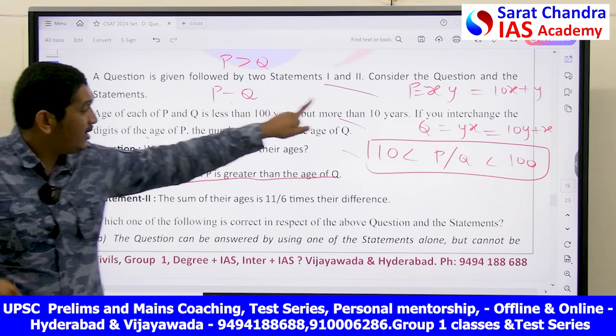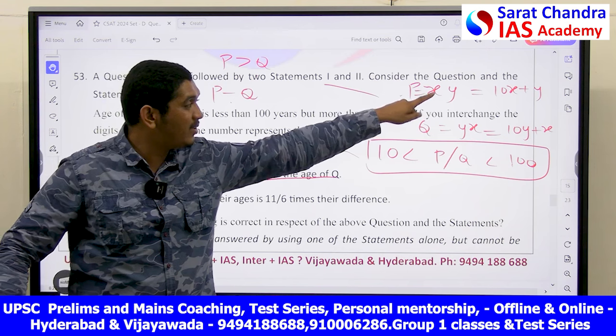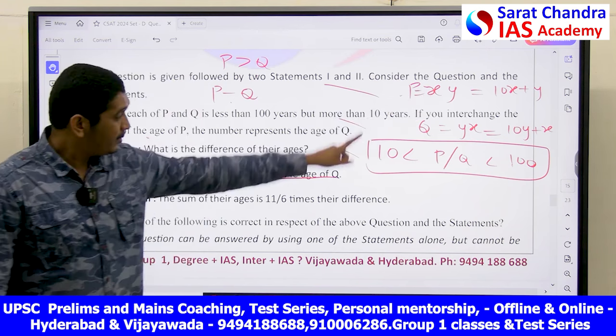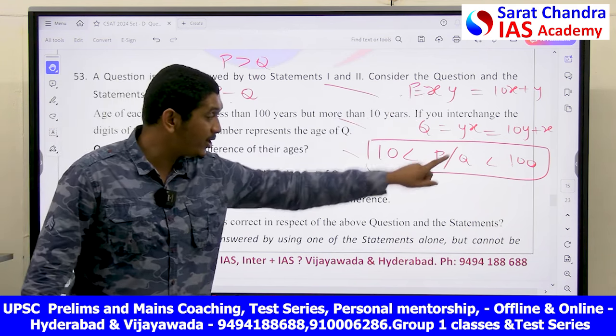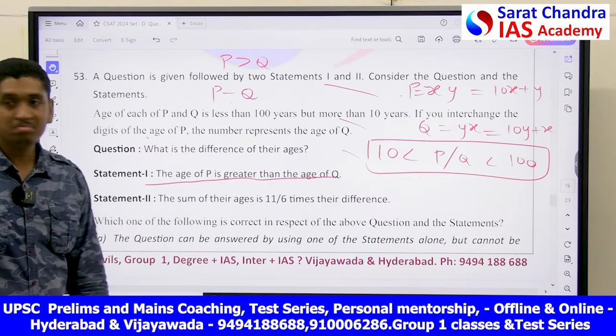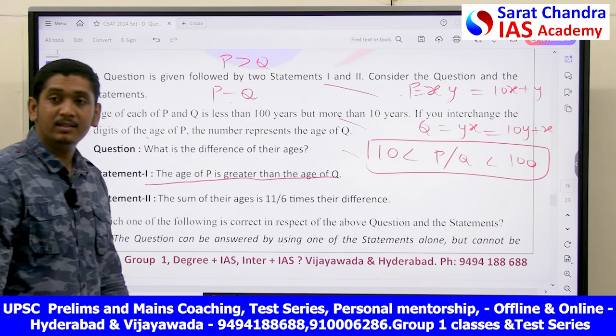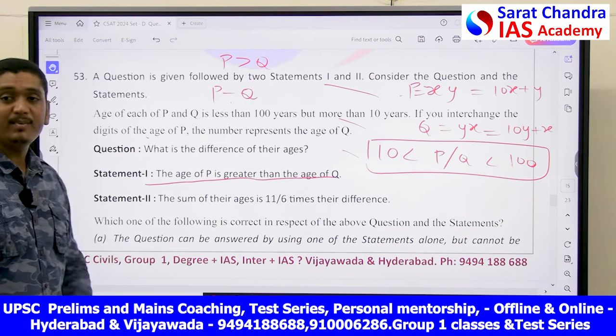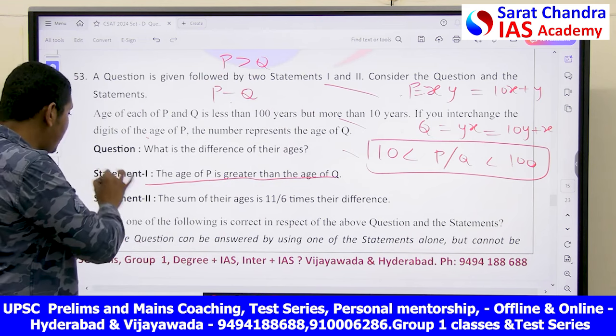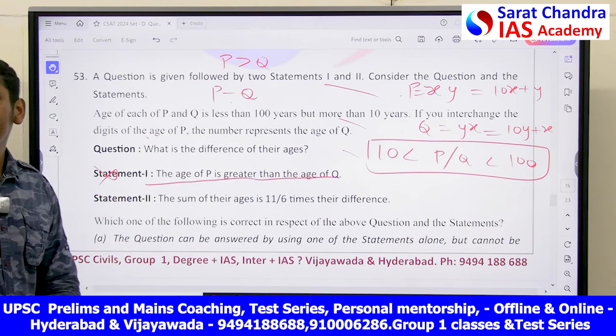By using P is equal to xy, and Q is equal to yx, and P or Q lies between 10 to 100, you cannot say. There are many possibilities. You cannot say the exact difference between P and Q. So statement 1 alone cannot help you to solve this.